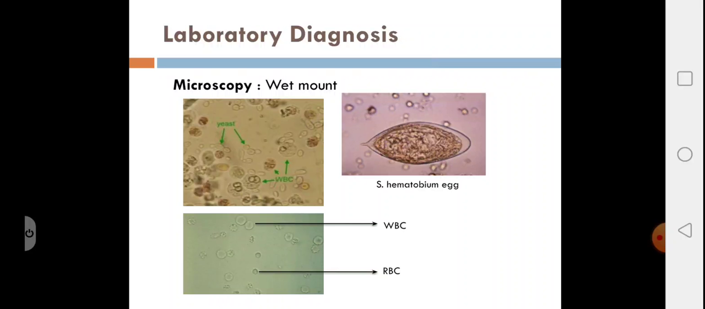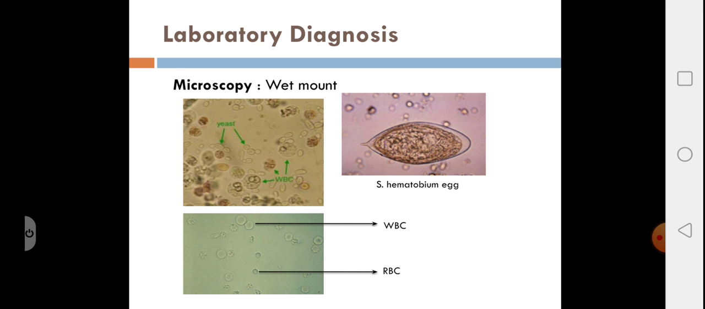So this is a microscopy wet mount showing the yeast cells, the oval budding yeast cells. And in the picture below you can see the WBCs, which have granules in the center. Then you see the RBCs, which are smaller in size than WBCs, which have a definitive outer margin and which have no granules. We can also find Schistosoma haematobium eggs in the urine, and even the trophozoites of Trichomonas vaginalis in the females.